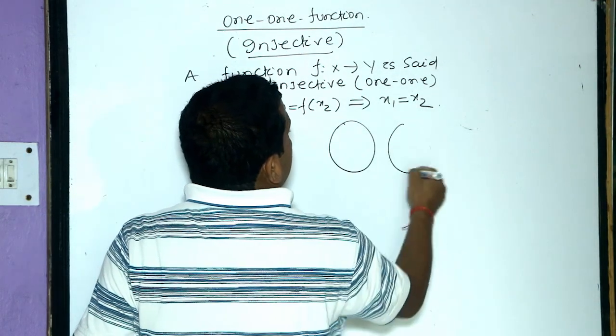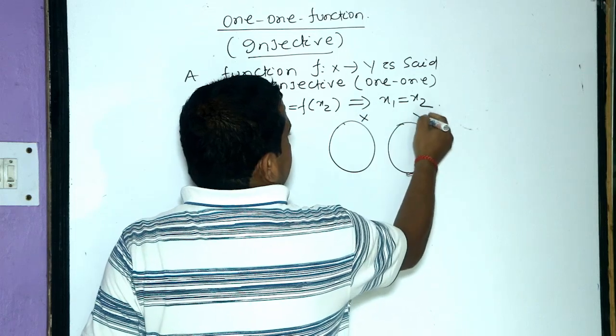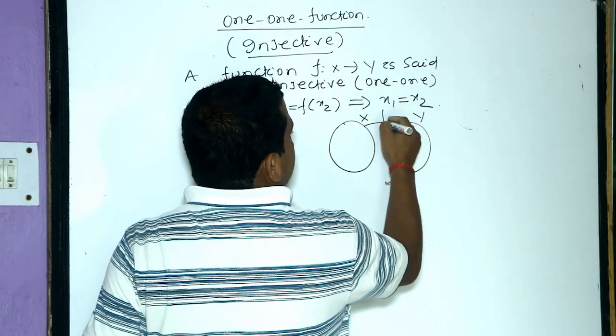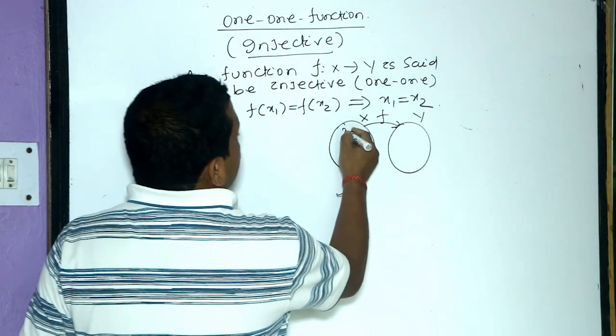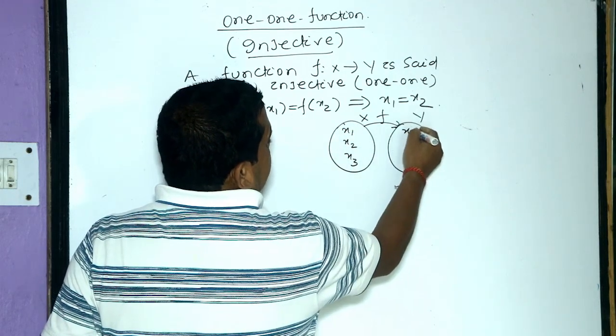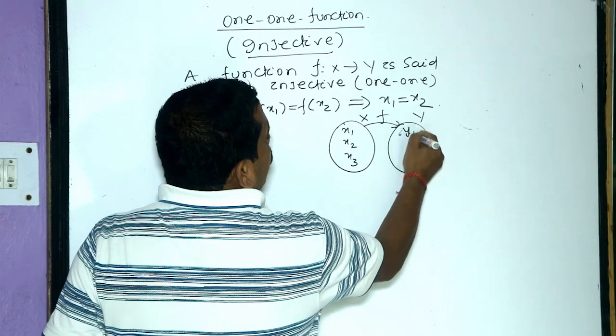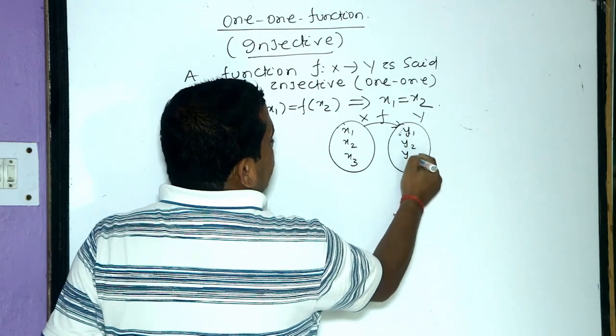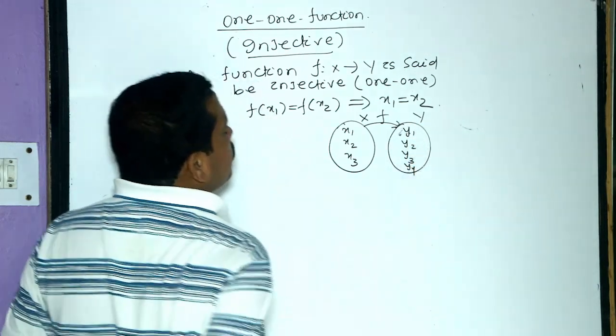Diagrammatically, if this is set X and this is set Y, and f is a function from X to Y, suppose here it is x1, x2, x3, here it is y1, y2, y3, y4, like that.